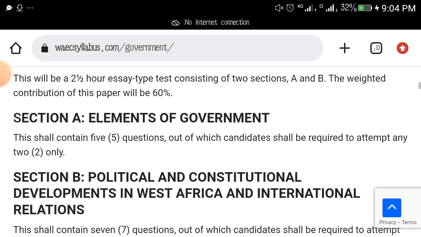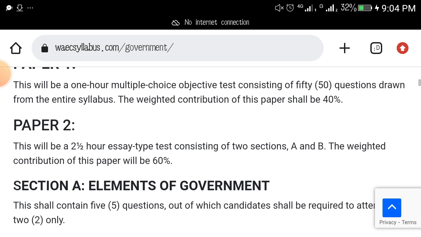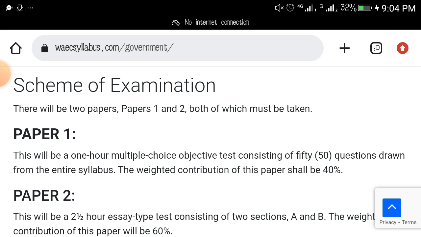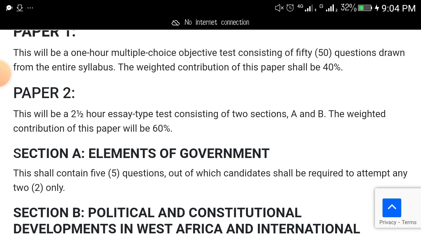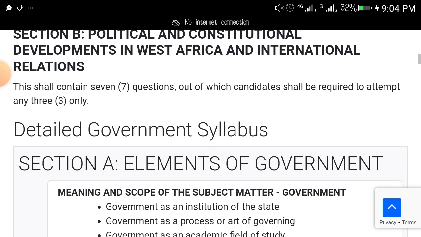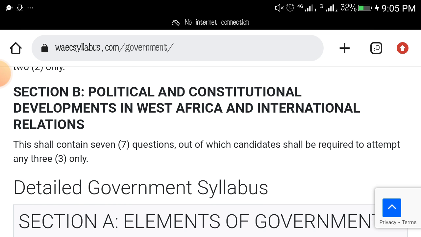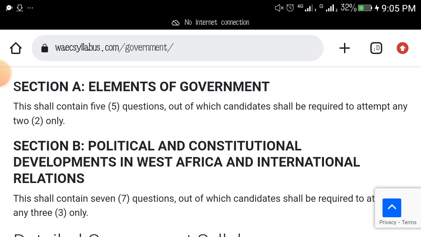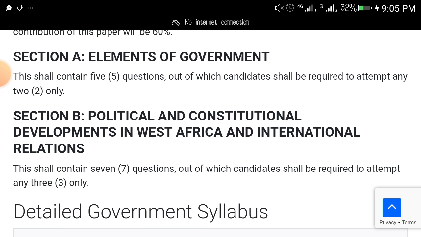By the way, there are section A and section B of your WAEC. You know, paper 1 and paper 2. Paper 1, like you know, will be just objective. Then paper 2 will be theory. Theory will have section A and section B for government, if you are writing government. So section A will be elements of government. Section B will be political and constitutional development in West Africa and international relations. I'm giving you what will come out.